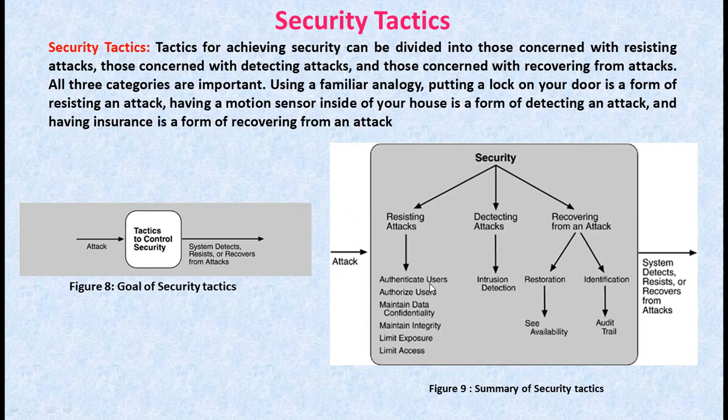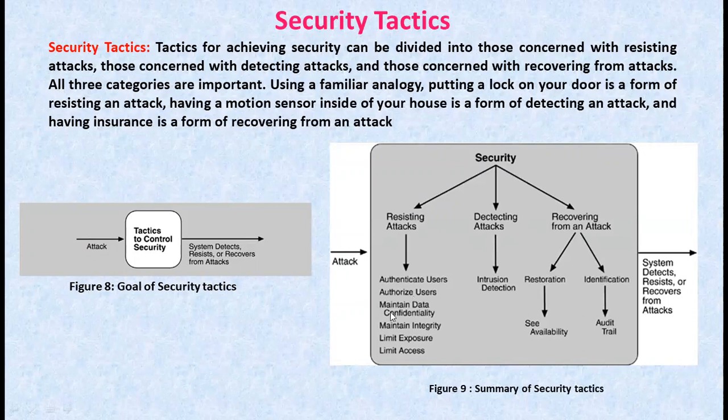Next, authorize users. Authorization is ensuring that an authenticated user has the rights to access and modify either data or services. Here the access control can be by user or by class.